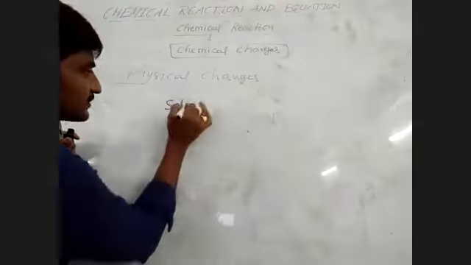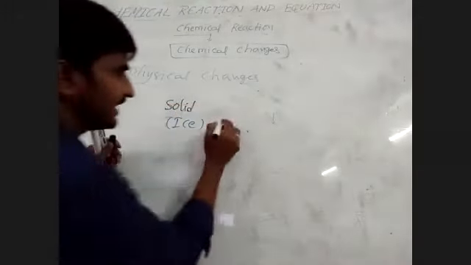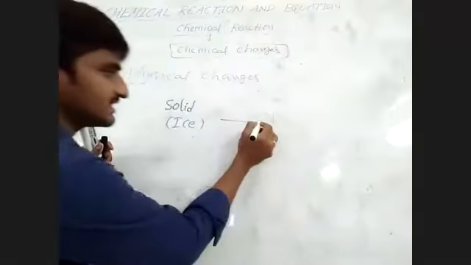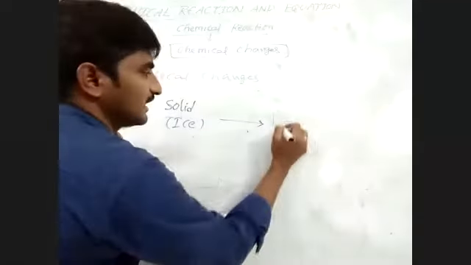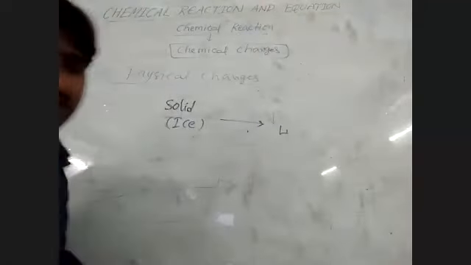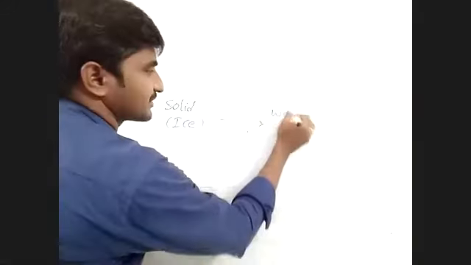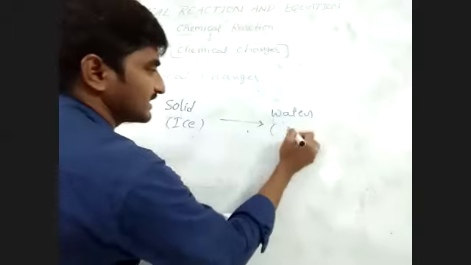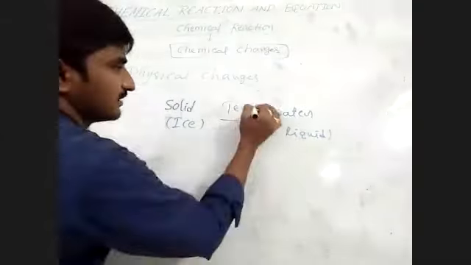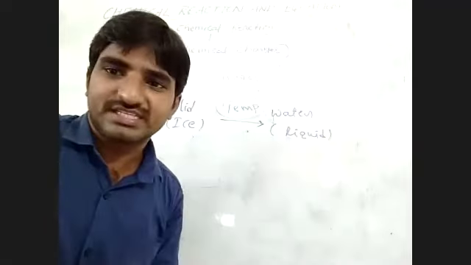Take the solid state of ice. Ice is a solid state. In the presence of heat, the solid state of ice converts to the liquid state, water. What happens here? Water is formed. This is called the liquid state. So in the presence of temperature, the solid state converts to the liquid state.